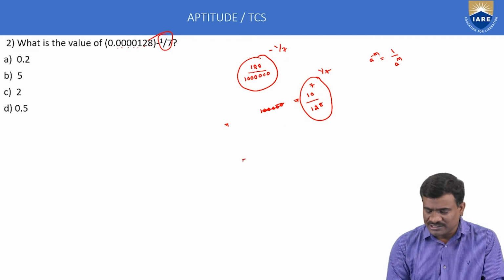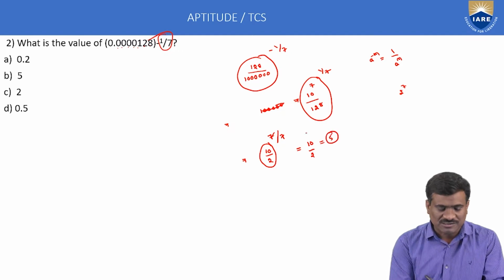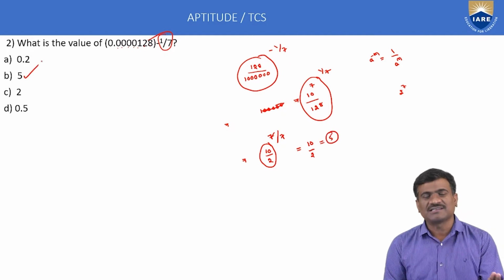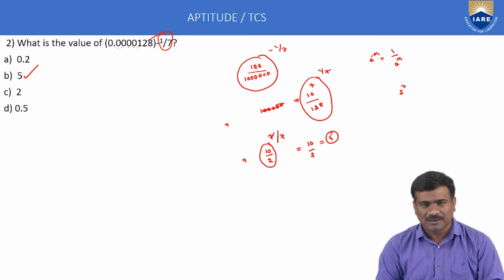Next, 128 is 2 to the power of 7. 2 to the power of 7 is equal to 128. Next, a power m by b power m is equal to a by b whole power m, so 10 by 2 is equal to 5. Option B only is correct. This is about the second example.